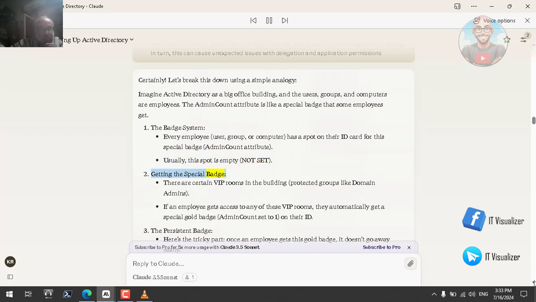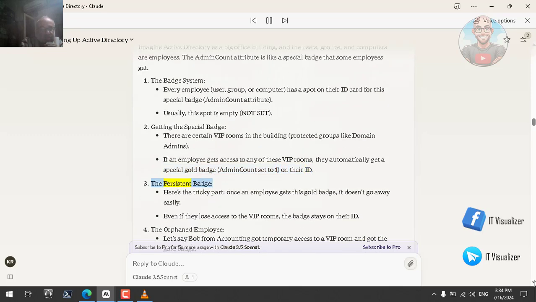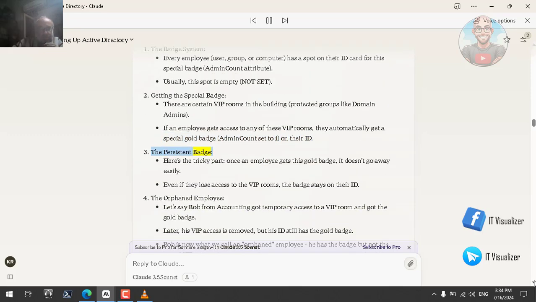Getting the special badge. There are certain VIP rooms in the building, protected groups like Domain Admins. If an employee gets access to any of these VIP rooms, they automatically get a special gold badge, adminCount set to 1, on their ID. The persistent badge. Here's the tricky part. Once an employee gets this gold badge, it doesn't go away easily. Even if they lose access to the VIP rooms, the badge stays on their ID.